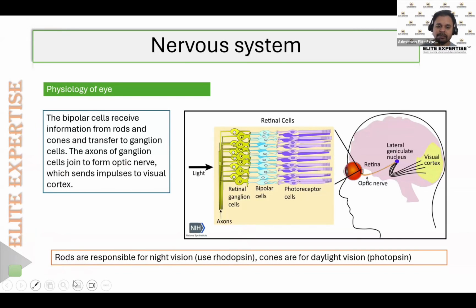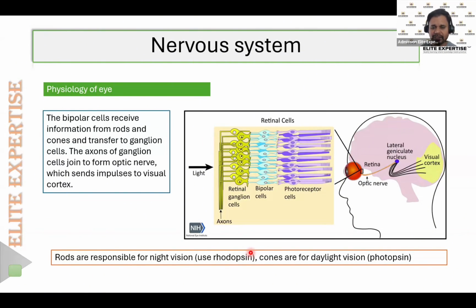Rods mainly contain a protein that is known as rhodopsin. And for the formation of this rhodopsin, vitamin A is essential. In the deficiency of vitamin A, as we have been studying from our school life, the deficiency of vitamin A will lead to night blindness.